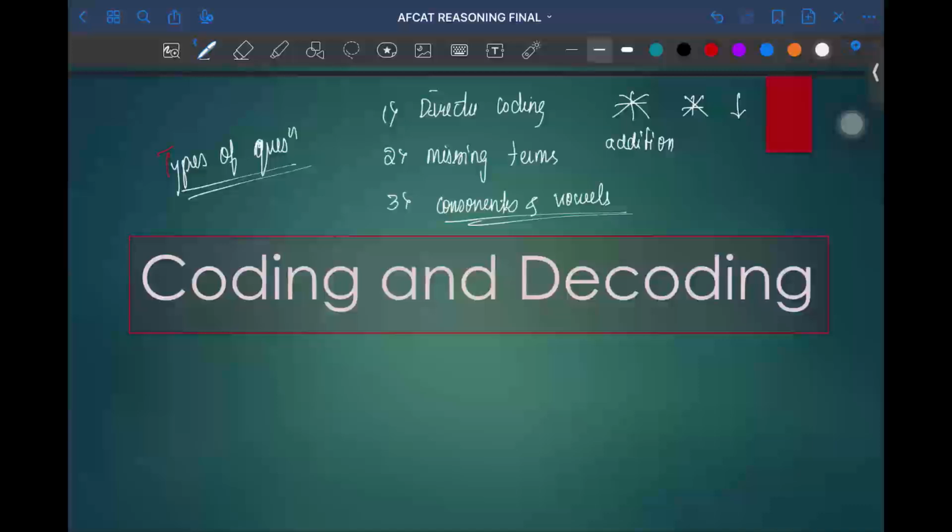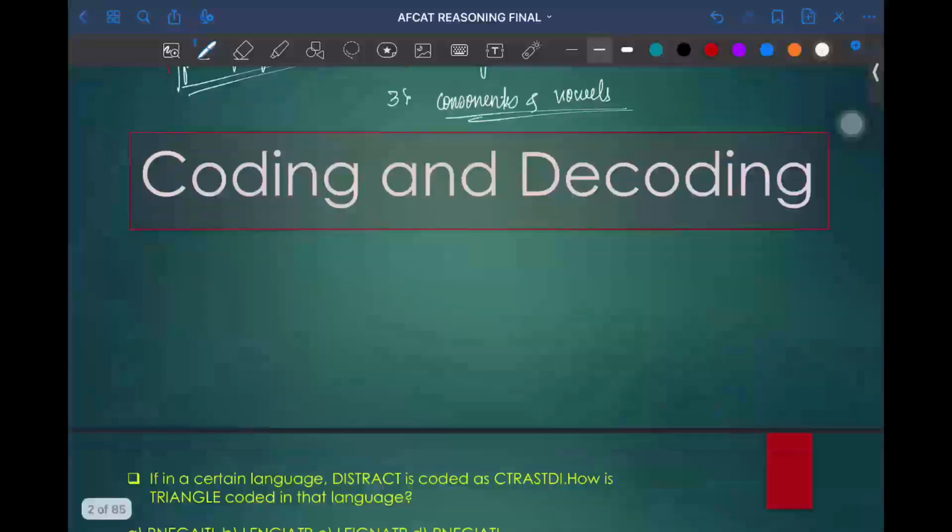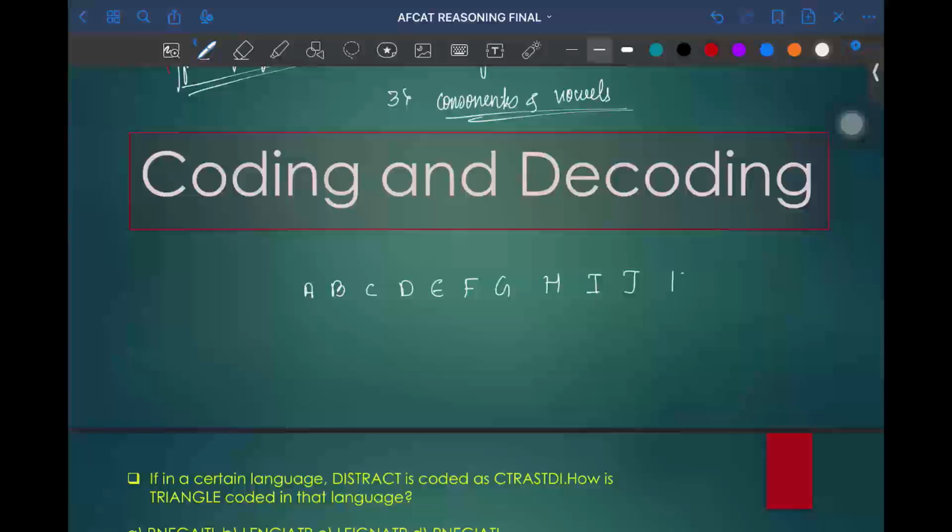Whenever we look into the paper, it is better to write A to Z with their numbering in such a way that it is A, B, C, D in this manner. I'll tell you the reason why we need to write in this manner.